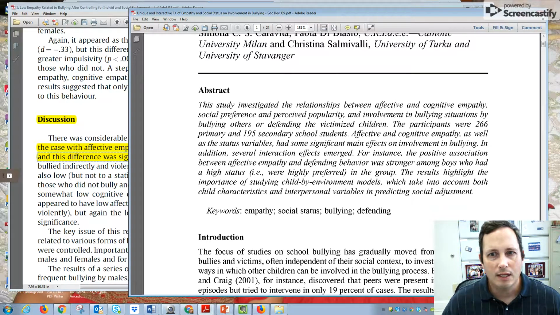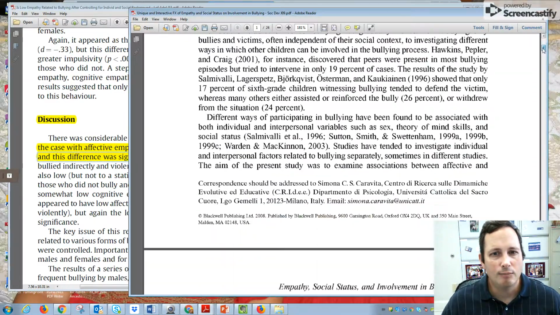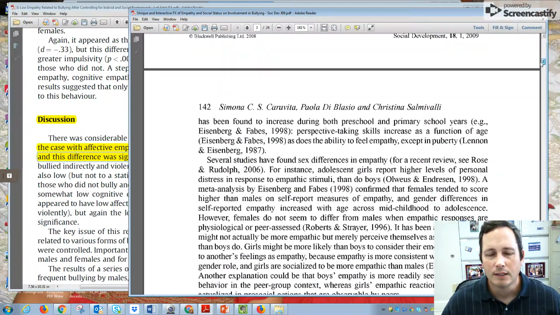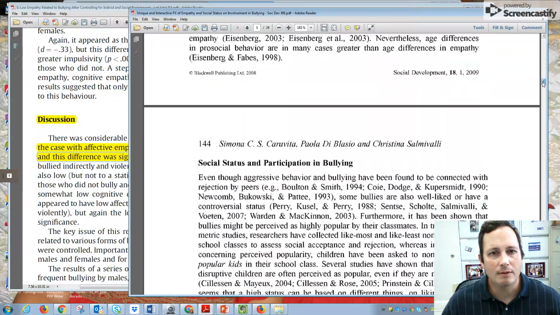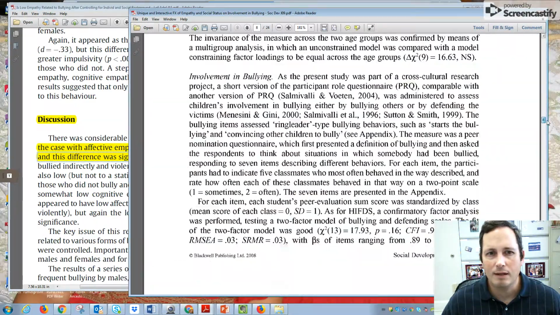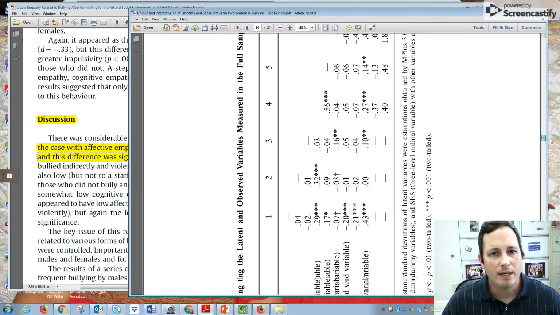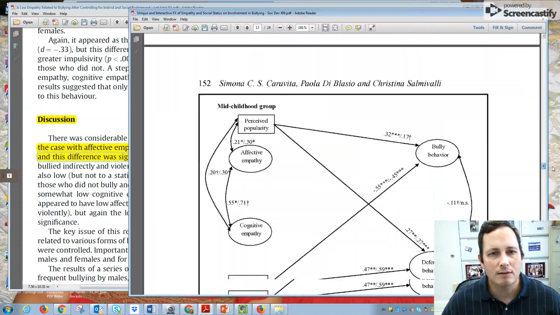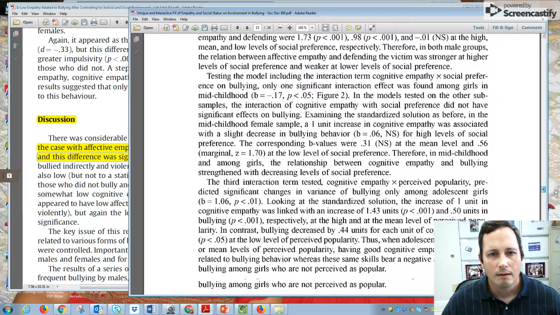And then as we get in here, the results highlight the importance of studying child by environment models, in this case where affective empathy and defending behavior was stronger among boys who had a high status in the group. Okay, so now we have a pretty good idea of the commonalities between these two articles. I'm going to engage in the same process, maybe looking at the intro a little bit, getting a little more detail about the topic if I'm unfamiliar with it. And then I'm going to keep on trucking past the method and results sections, not paying as much attention to those, and so I can get to finally the discussion here.